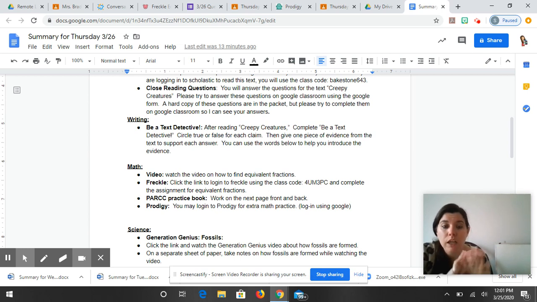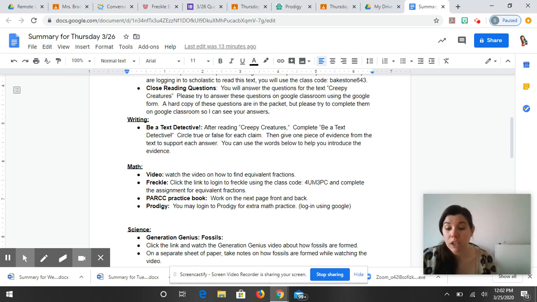Park practice book, if you can, 1 page front and back, okay? But if Freckle took you a little bit longer today, just do maybe a couple of the questions and then work on a little bit more the next day. All right, so don't worry about having to do front and back every day. If you have the time, do that review, but if not, at least do maybe the front of the page, just to get that extra practice in. That's all things that we did this year that we definitely want to review, and that will definitely help you when you go to 4th grade next year.